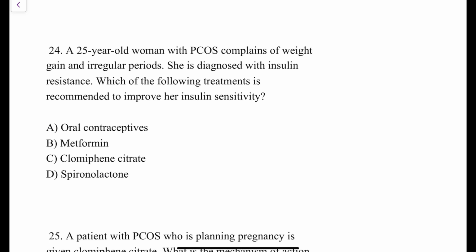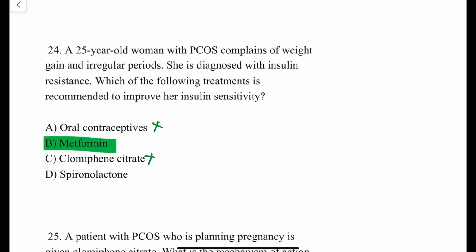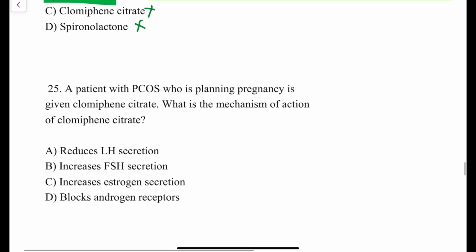Fine? Yes. The next question, a 25-year-old woman with PCOS complains of weight gain and irregular periods. She is diagnosed with insulin resistance. Which of the following treatments is recommended to improve her insulin sensitivity? The drug of choice for insulin resistance in patients of PCOS is metformin. So the answer over here is metformin. Oral contraceptives, no. Clomiphene citrate is also a wrong option. Spironolactone is also the wrong option over here.